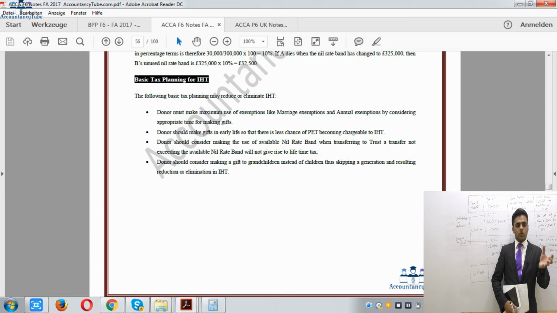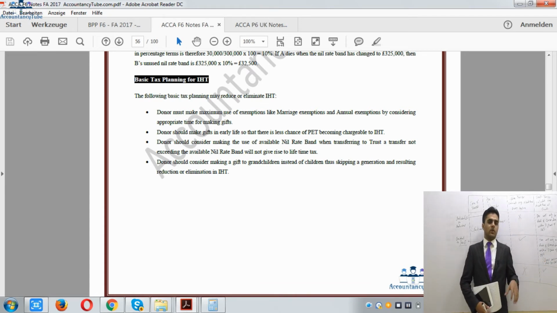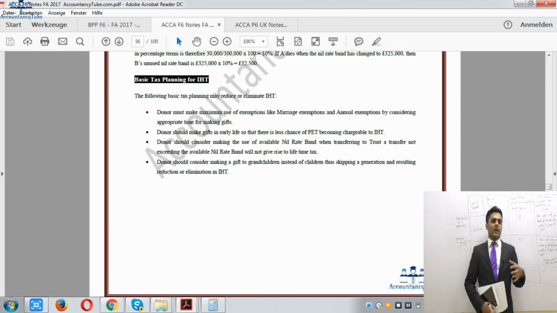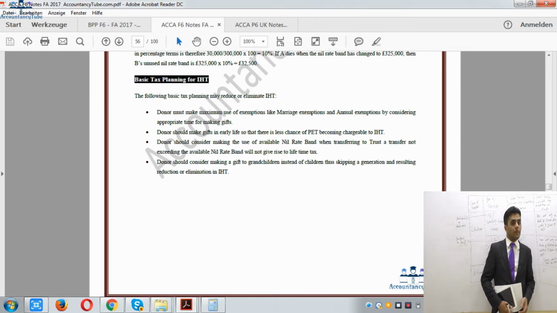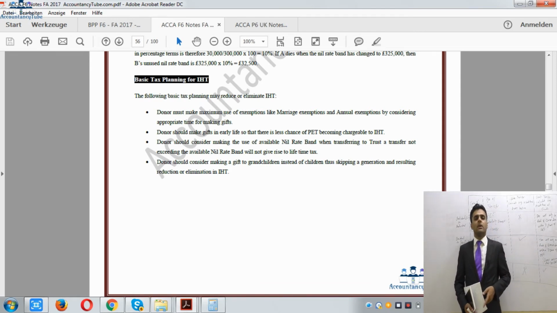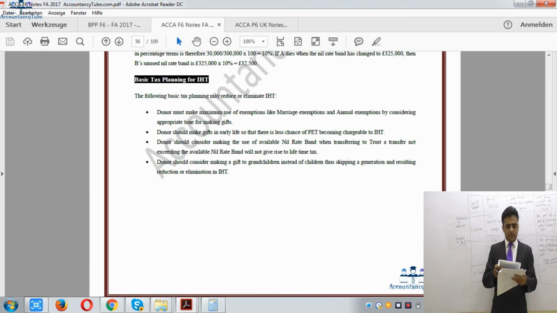Instead of gifting it to your children, why not just give it to their children, so that you are skipping one generation, and likewise you are skipping one inheritance tax as well. Otherwise you are paying tax when you are transferring to your son, then he has to transfer to their son shortly after that, so they will be paying tax as well. So there will be two taxes, so you can skip the generation so that you will have to pay less IHT.